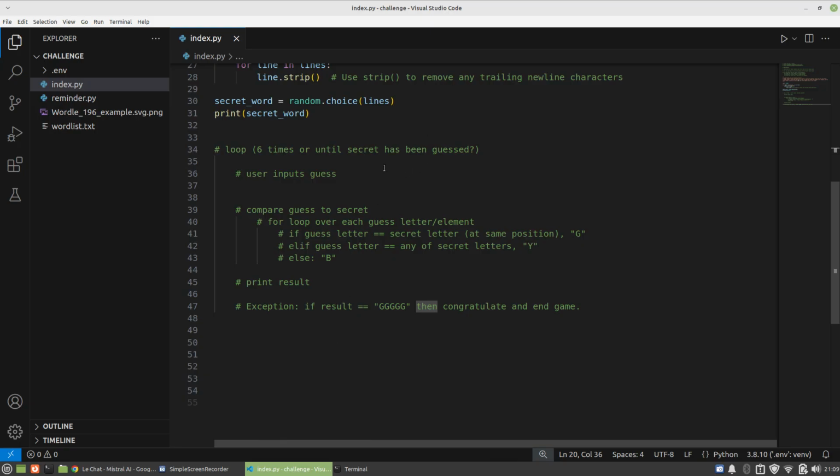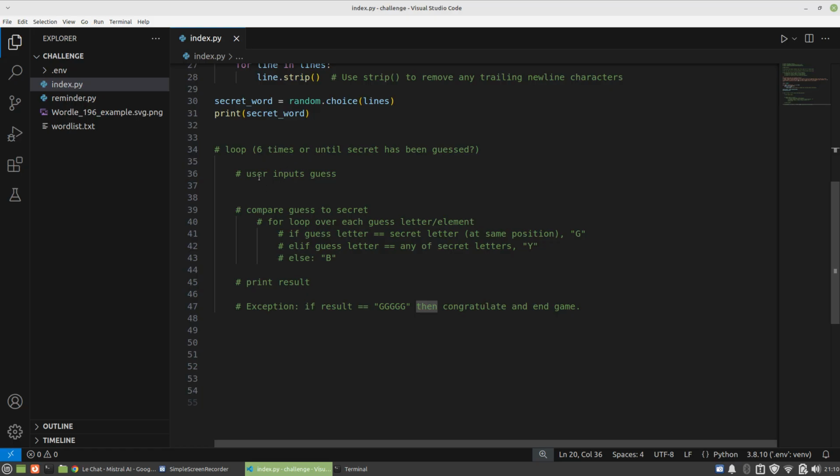Now here is the pseudocode that I've got. It doesn't include that logic yet, but it does have this. We're going to need a loop, because this represents the multiple guesses, and it's going to be 6 times, or possibly until the secret has been guessed. It will be less than 6, for sure. I'm not sure how to implement this yet. It could just be a for loop, run 6 times, or it could be a while loop. I'm going to think about that.